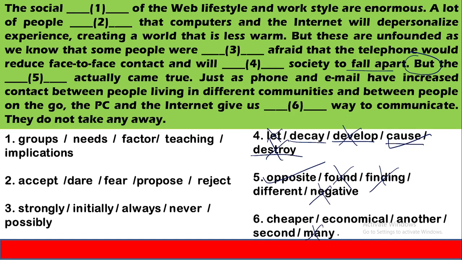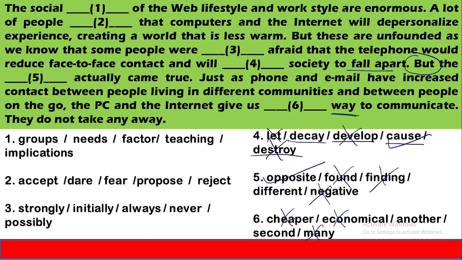It's always followed by a plural form of noun, and here we can see this is singular in form. So we will remove this option. Cheaper and economical. There is no discussion of the economical aspect or the monetary aspect of these inventions. So we will not go for these options as well. Now we are left with two options, another and second.